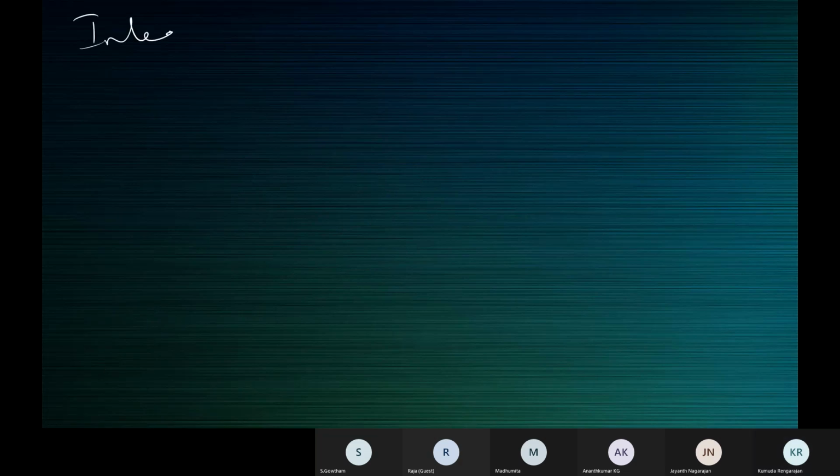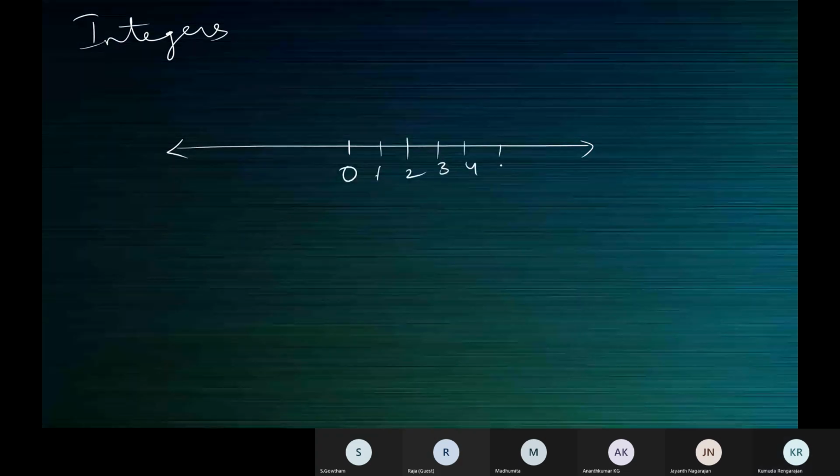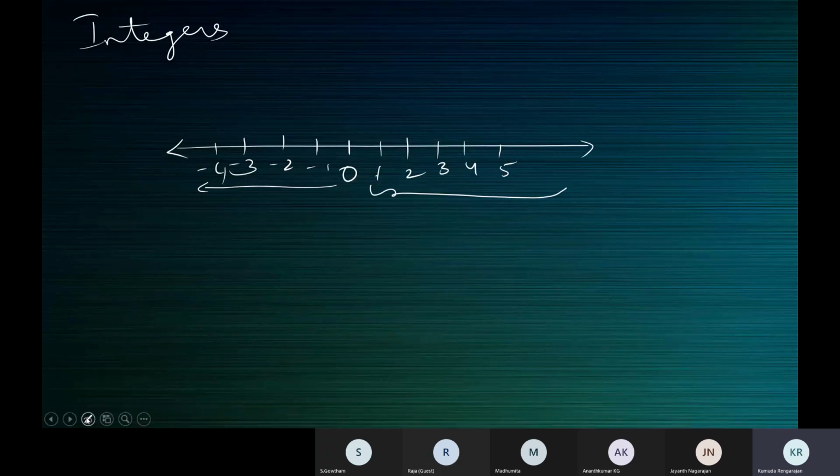Integers. Let's see them on a number line. This is one way of understanding the collection of all natural numbers and their negatives. The collection of all natural numbers and their negatives.